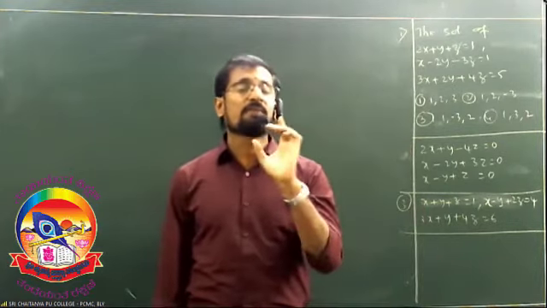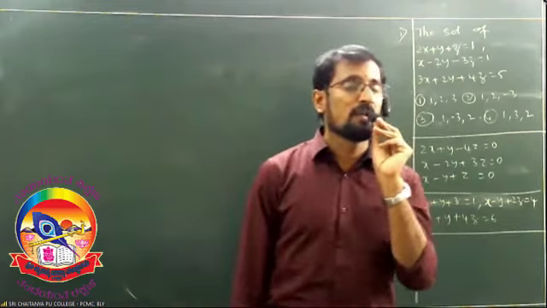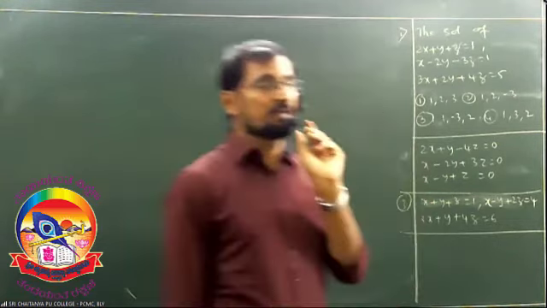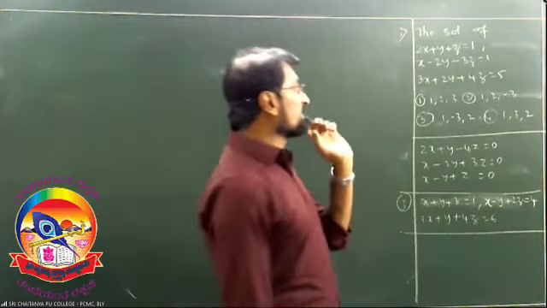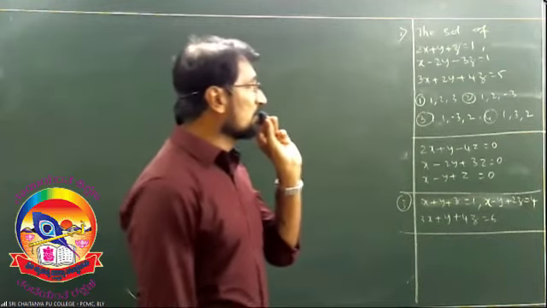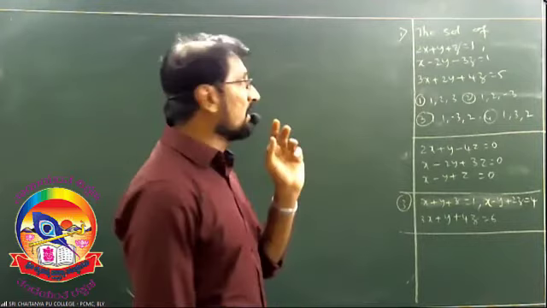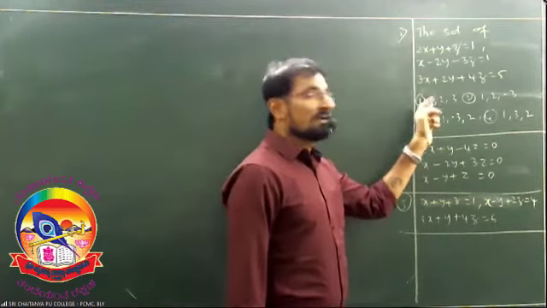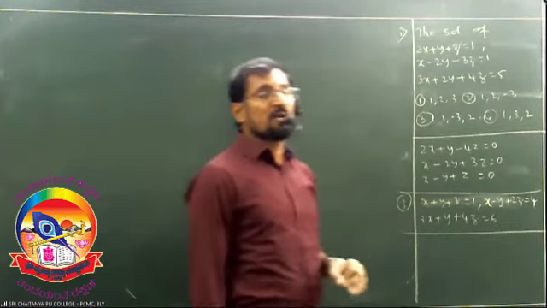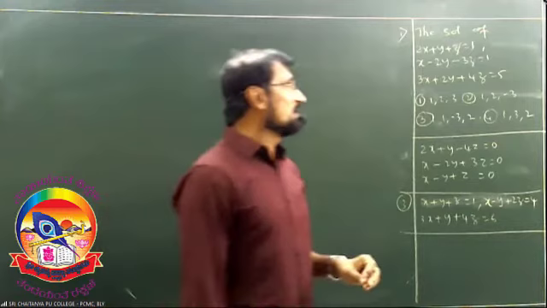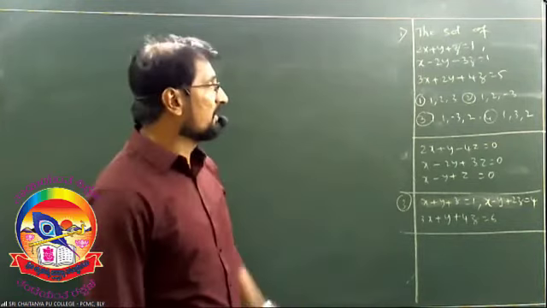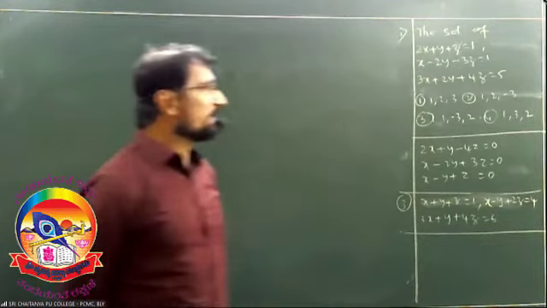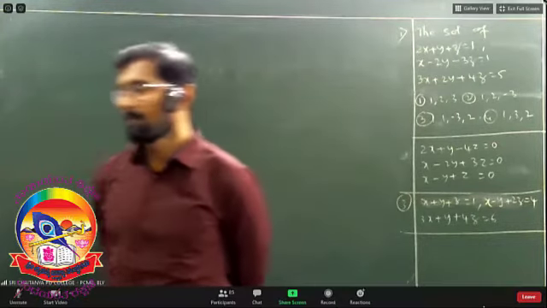That means this is the first model problem in these linear equations, an objective one. First option is 1, 2, 3. Second option 1, 2, minus 3. So what are those values called? In the first option, 1 represents x value, 2 y value, 3 z value, right? I hope you understand. Okay, copy that one. The third option is 1, minus 3, 2. The fourth option is 1, 3, 2.